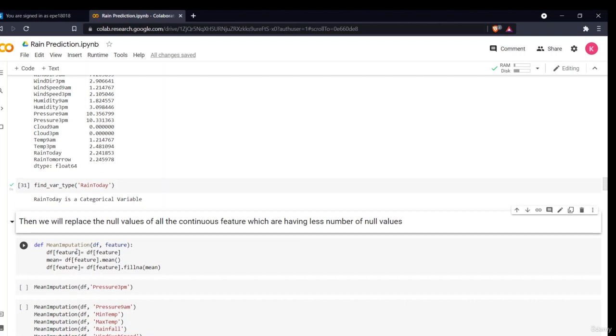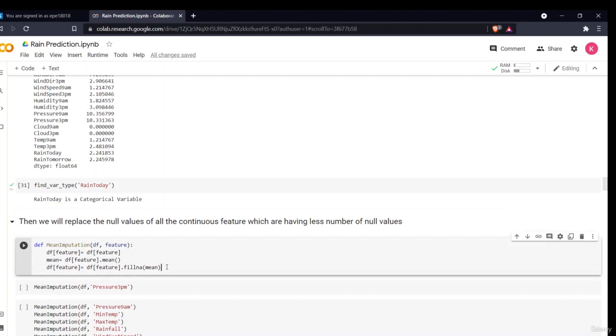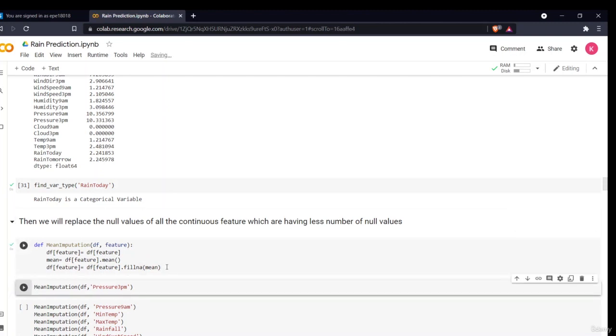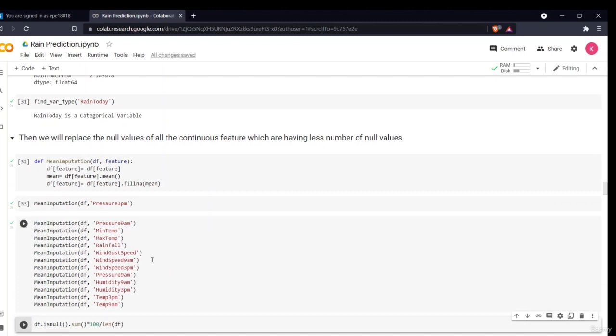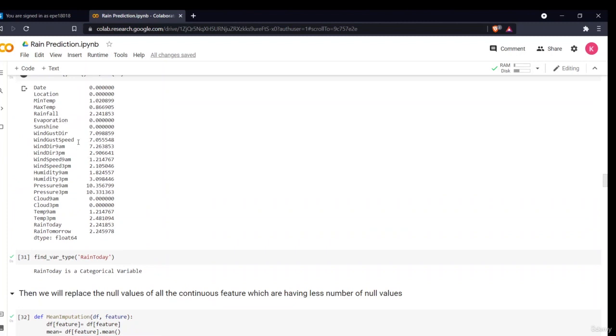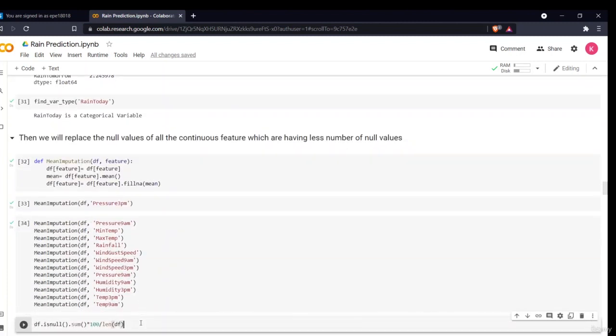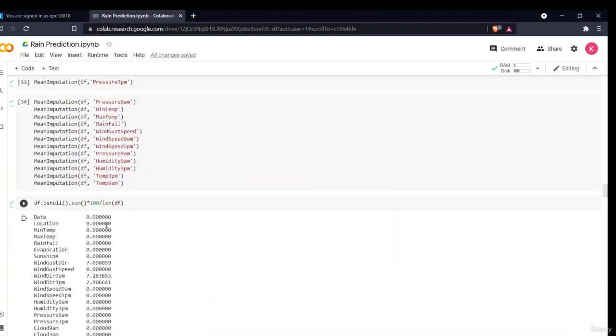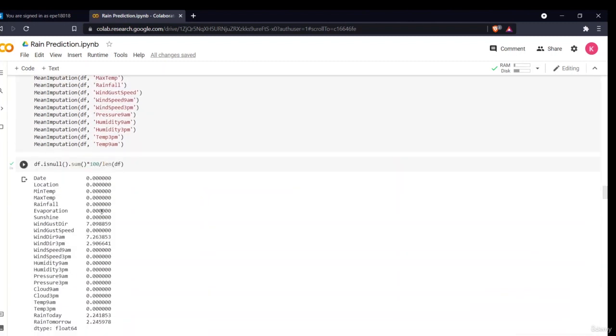What we are doing is copying the data set, then defining a mean, that is df feature dot mean. Okay, give me the mean of that feature. Then we'll just replace with fillna using the mean. So this will fill all the null values with the mean of that particular column. I have defined all my different numerical variables which are having null values. Now, as you can see, all my numeric continuous and discrete variables are filled, either with the mean value or some sample from their data.